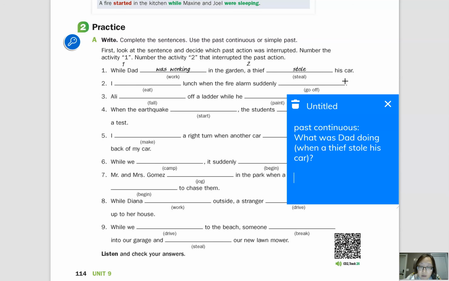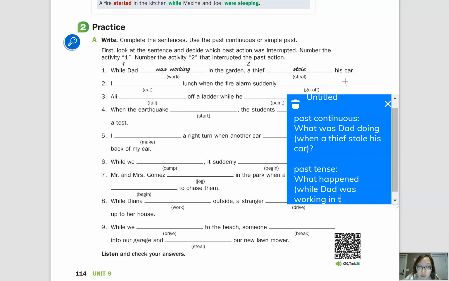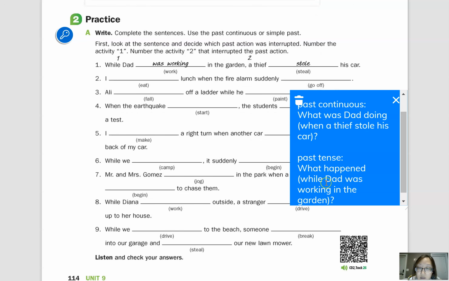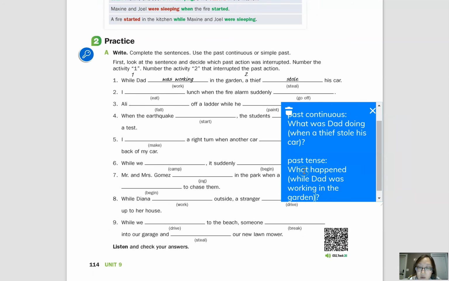And then the past tense is what happened while Dad was working in the garden. Okay, and this is also the adverb clause beginning with while.